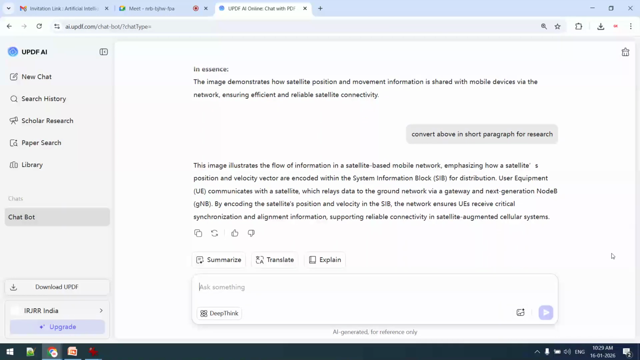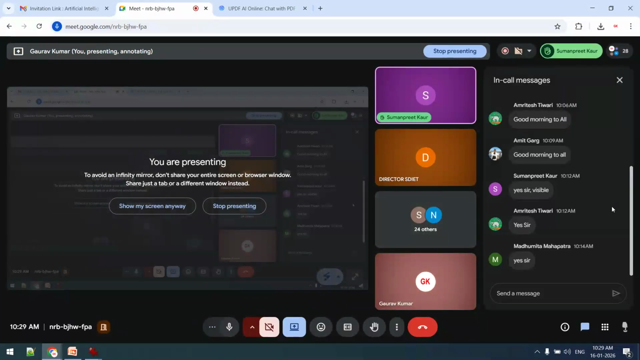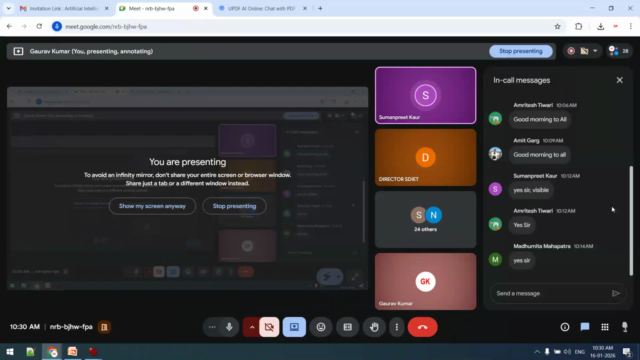Now for example, I am a teacher, and as a teacher I want to teach my students about this diagram. Excuse me, sir. Yes, ma'am, please. Sir, I have a query here. Yesterday we practiced that in order to use any already existing image in our research paper, we need to recreate it, right? Yes, ma'am. Once we have recreated the image, and we are uploading it on UPDF to get the content explaining the image, will that image be fed to AI and come under plagiarism?